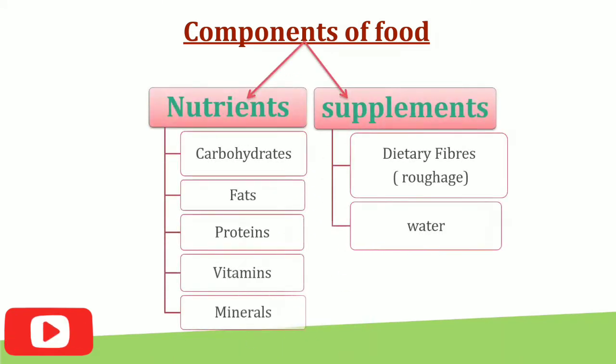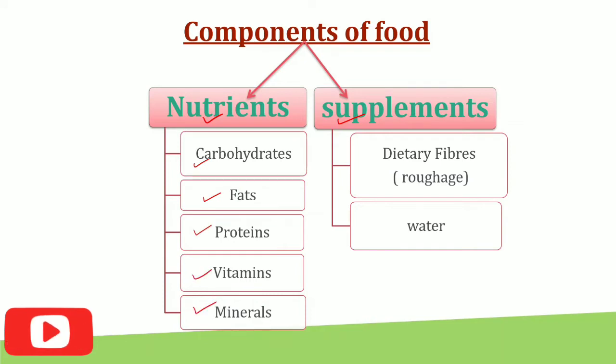Components. What are the different components of food? Food that we eat contains different components. So what are these components? It is divided into two main parts or two main components. We have nutrients and supplements. There are 5 major nutrients, that is carbohydrates, fats, proteins, vitamins and minerals.